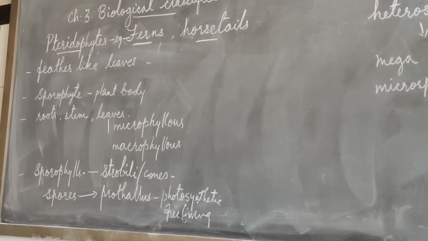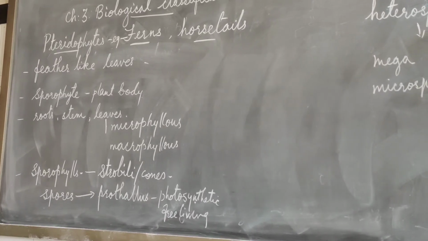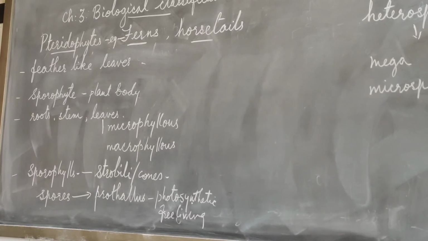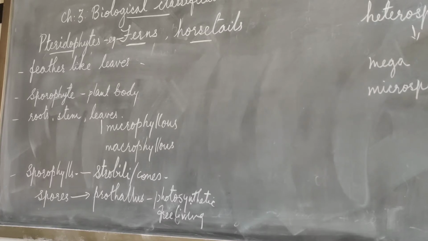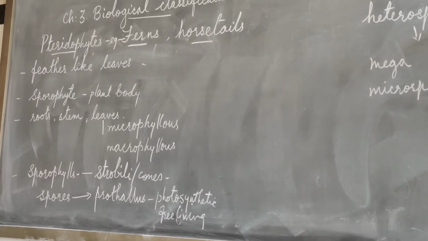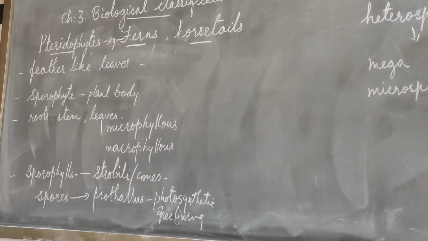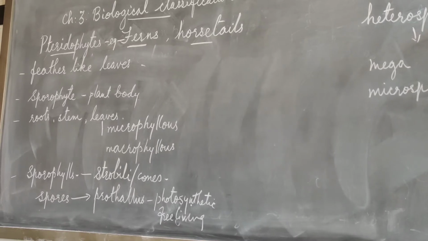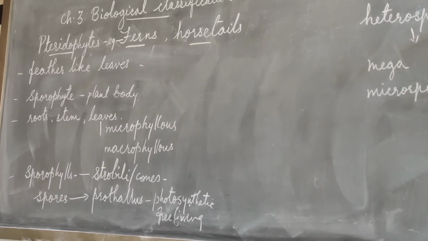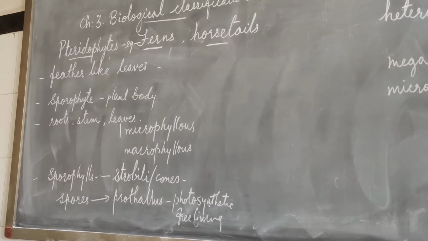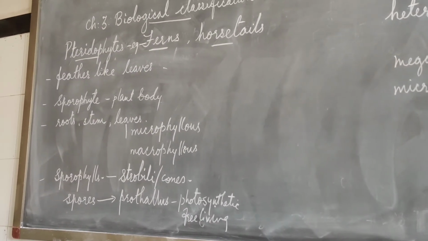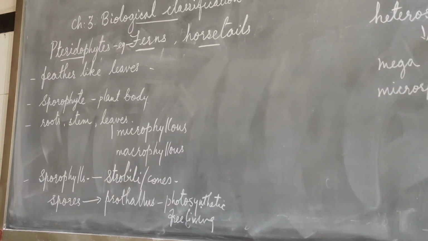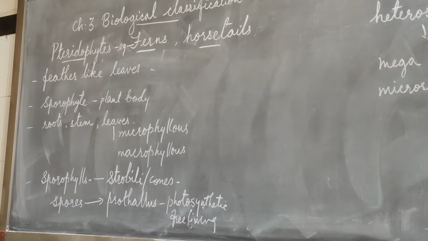You will find the spores on the ventral side of the sporophylls, and you will see this very clearly in the case of ferns. Ferns you are more familiar with, that is why I am giving the name of ferns. The sporangia may be seen singly or in groups.